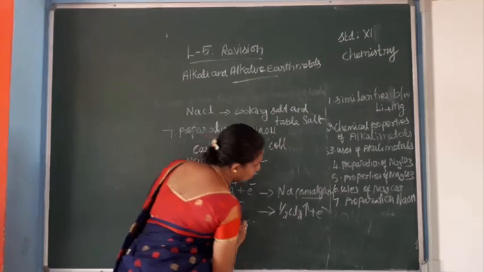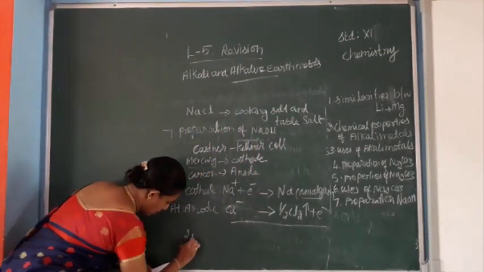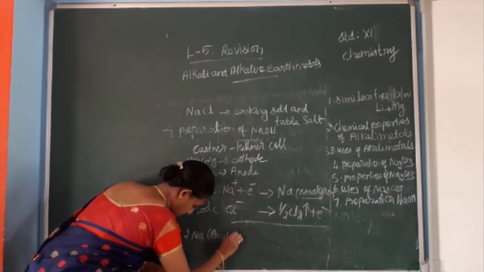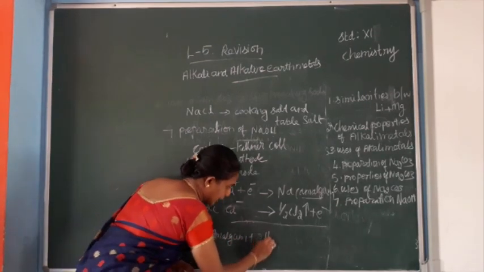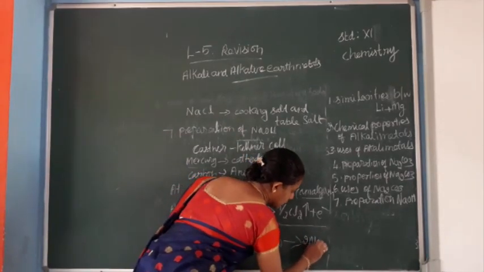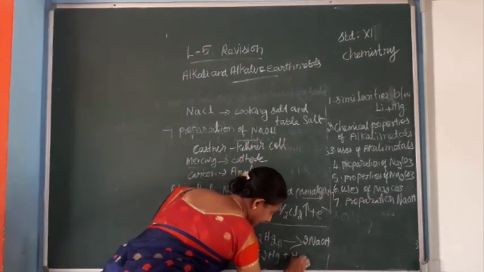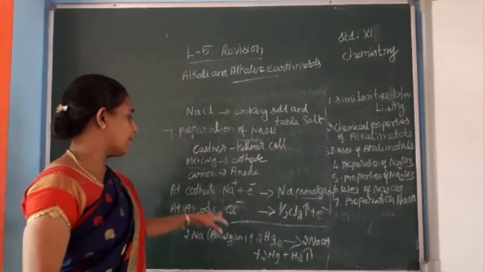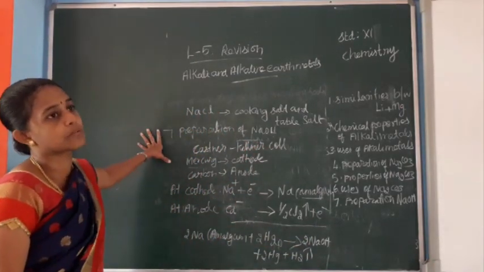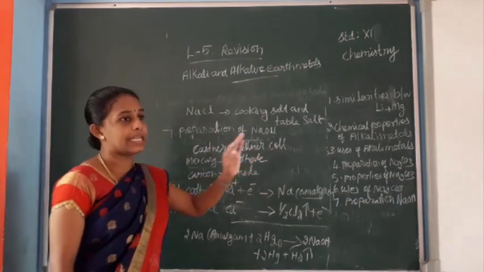The total reaction is 2 Na amalgam plus 2 H2O gives 2 NaOH plus 2 Hg plus hydrogen gas. This is the preparation of sodium hydroxide by the electrolysis method, using the Castner-Kellner cell.